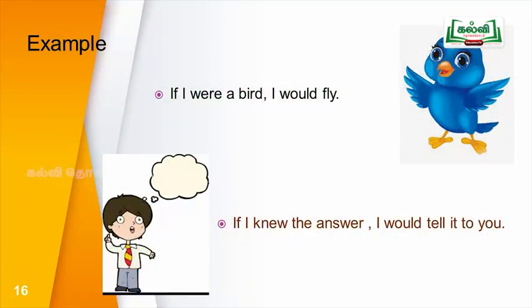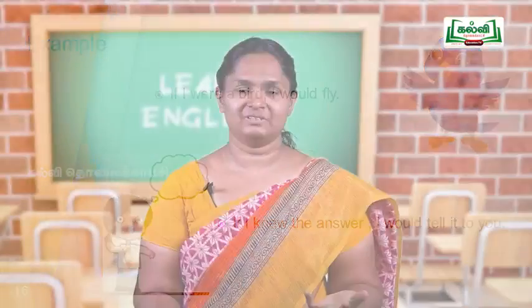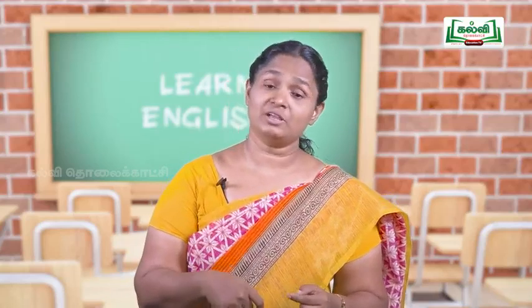See the next sentence. If I were a bird, I would fly. Next one. If I knew the answer, I would tell it to you. Actually, he didn't know the answer. That's why he says, if I knew the answer, I would tell it to you. The condition is improbable. The if clause is in past tense and the main clause has would plus verb.